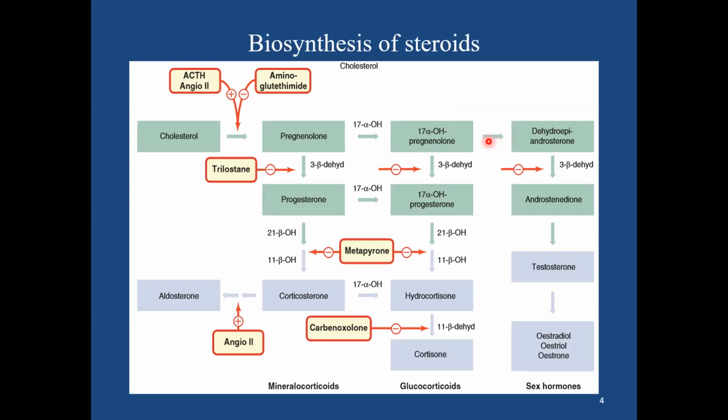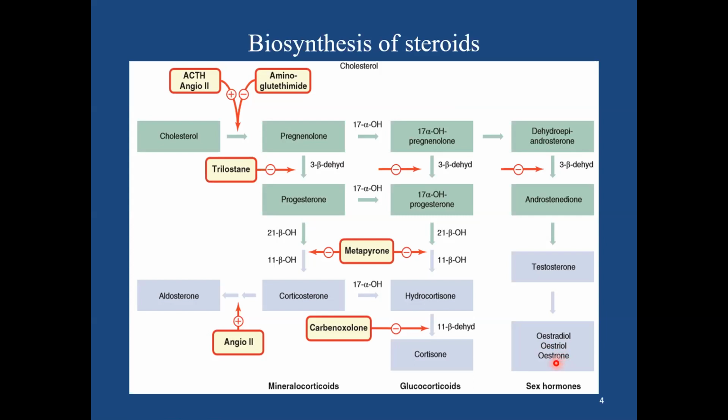The other important pathway is the last pathway, that is the sex hormone pathway, wherein the 21 carbon atom in the presence of enzymes is converted into dehydroepiandrosterone, and this in the presence of 3 beta dehydrogenase is converted into androstenedione, and in the periphery it is converted into testosterone and then estrogens, that is estradiol, estriol, and estrone.